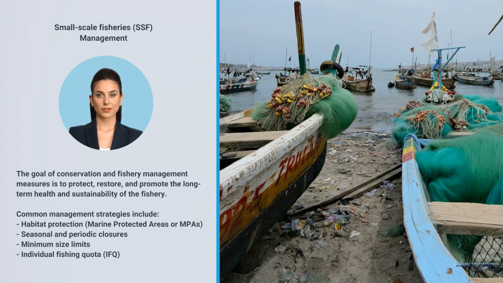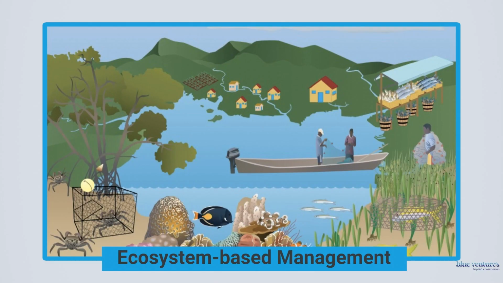The goal of conservation and fishery management measures is to protect, restore, and promote the long-term health and sustainability of the fishery. Common management strategies include habitat protection, such as marine protected areas, seasonal or periodic closures, minimum size limits, and individual fishing quotas. It is important to consider an ecosystem-based and multi-species approach when designing marine management strategies.